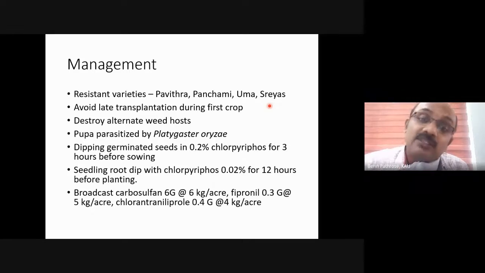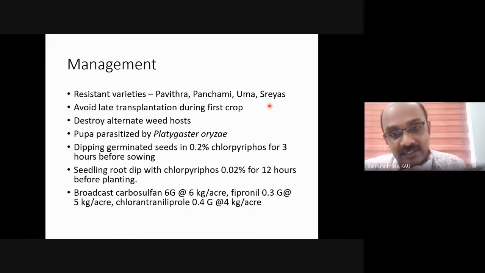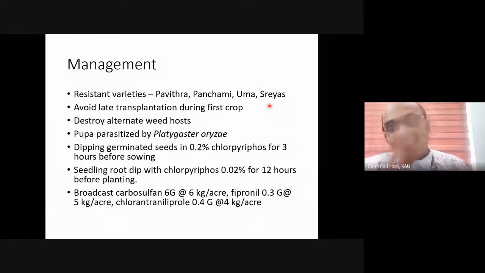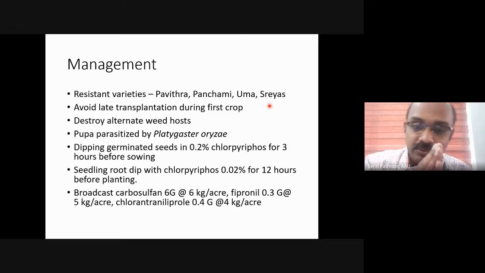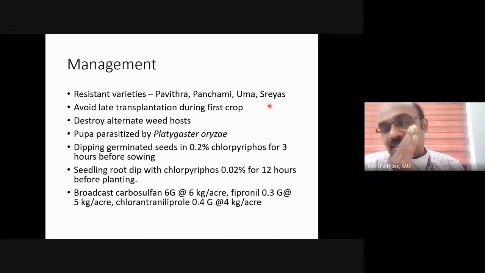It is a pest which attacks the early stage of the crop, not the later stage. So if you see an onion shoot, the time for intervention has already passed. You have to intervene before. That's one crucial thing you have to understand.